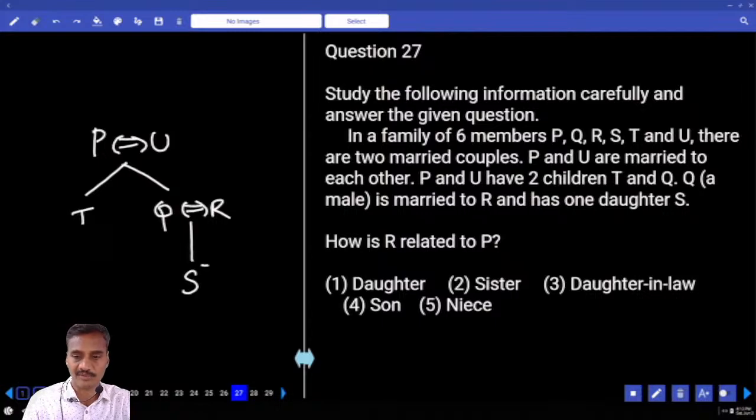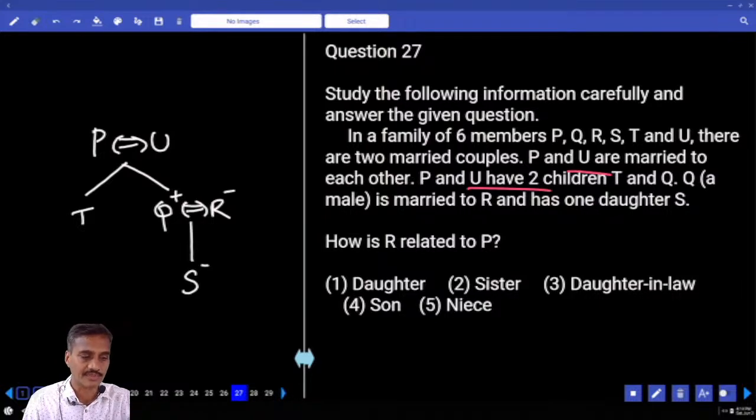Then in the family there are 2 couples. P and U are married to each other, and P and U have 2 children, T and Q. Now Q is a male, R is a female, isn't it? Then Q and R have one daughter, S.